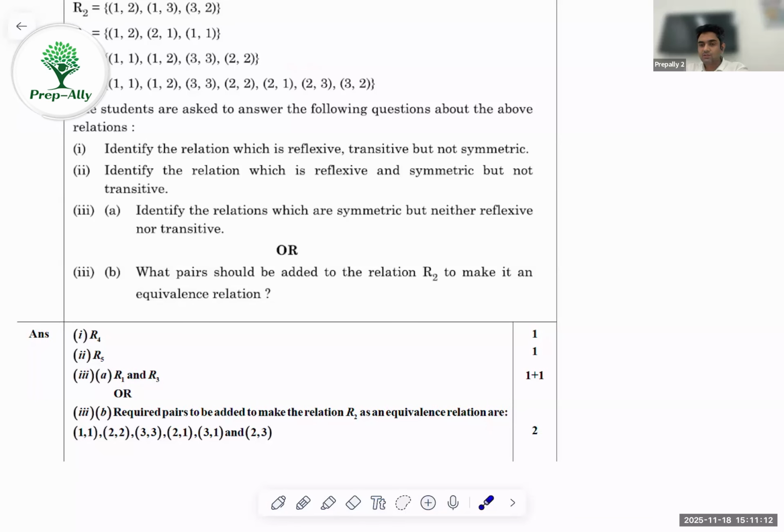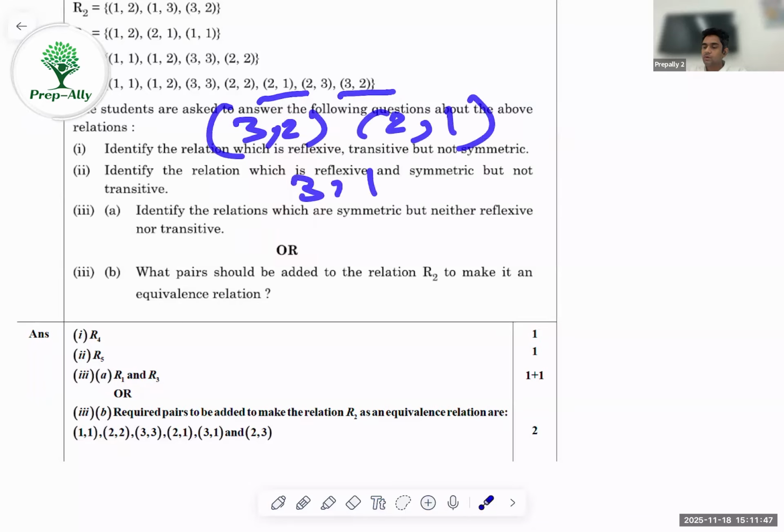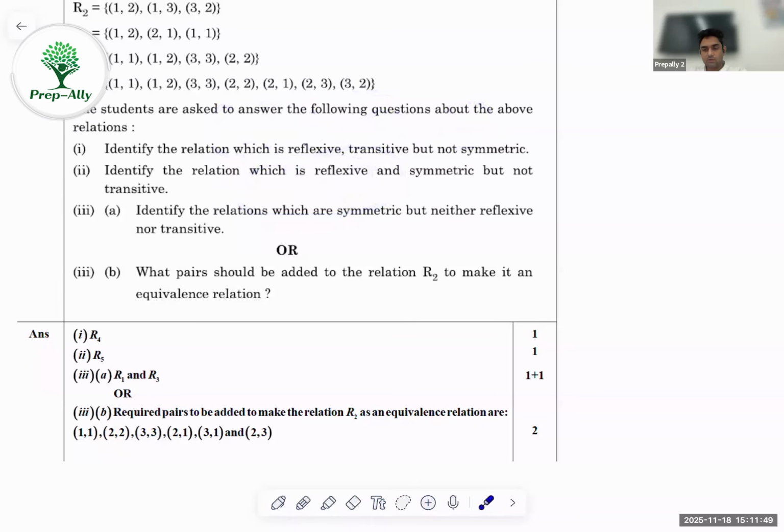we have to ensure that it is symmetric. So I have a 1, 2, I have a 2, 1. I have a 2, 3, I have a 3, 2. That means symmetric is satisfied. For non-transitive, we have to see whether there is any other possibility or whether we are missing something. So if you look, I have a 3, 2, I have a 2, 1, but we do not have a 3, 1. So thus it will be non-transitive, just to make it double sure.